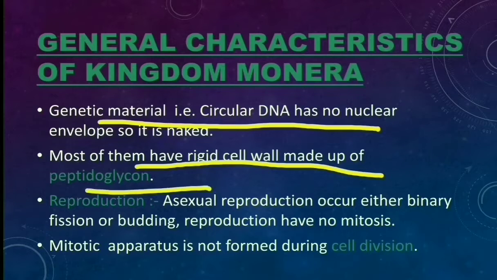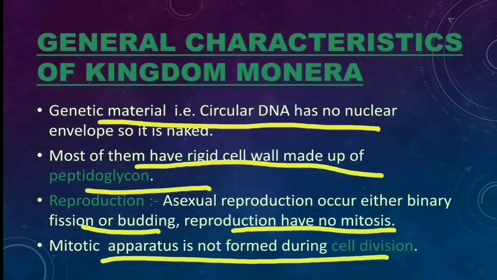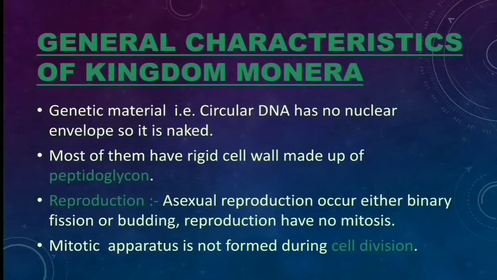Reproduction occurs by asexual reproduction, which can be either binary fission or budding. Mitosis does not occur, and a mitotic apparatus is not formed during cell division.